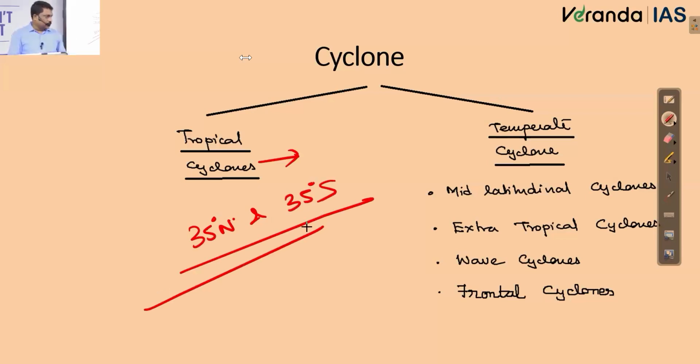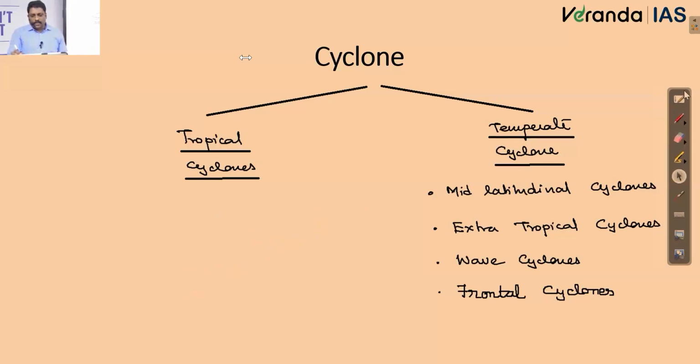So what is the reason for it? It is all because of the absence or very weak Coriolis force. Right at the equator, Coriolis force is absent, but in the equatorial region, Coriolis force is minimum. What you said is perfectly right. Apart from tropical cyclones, we also talked about temperate cyclones. Both the cyclones are associated with low pressure, right?